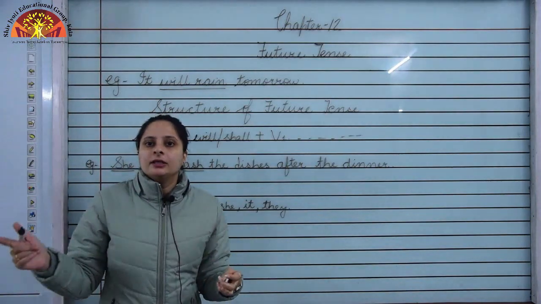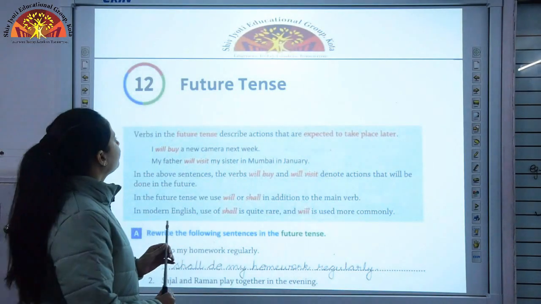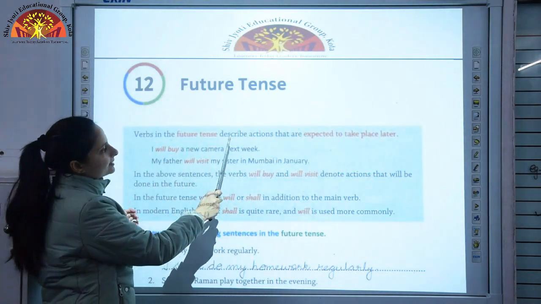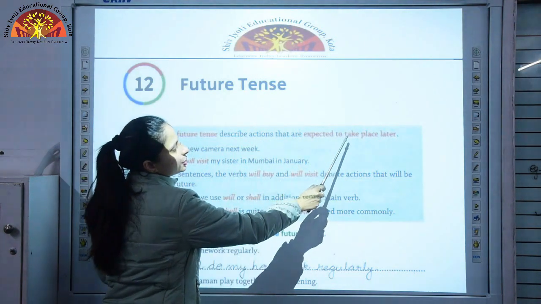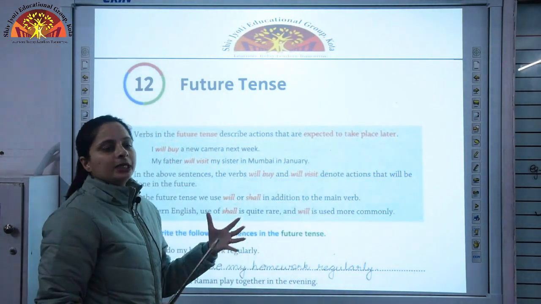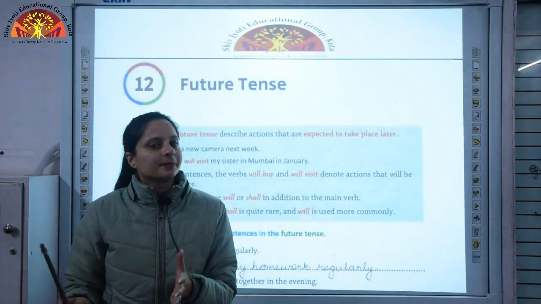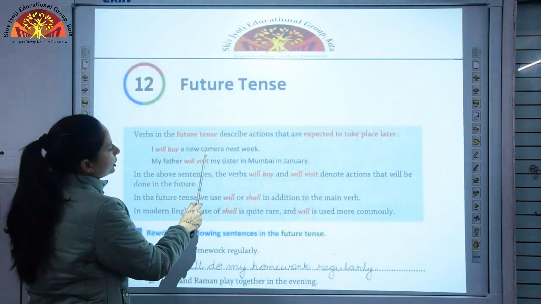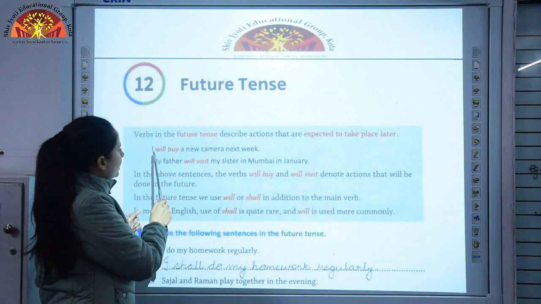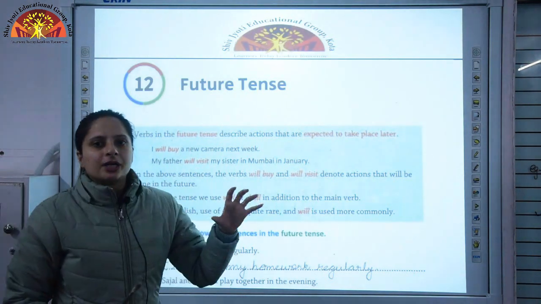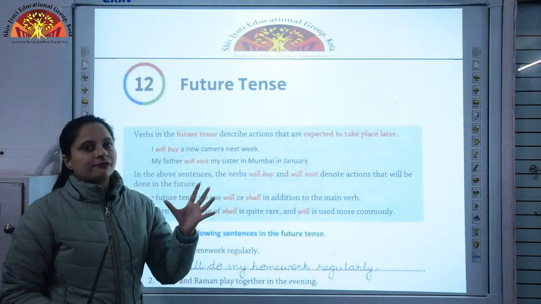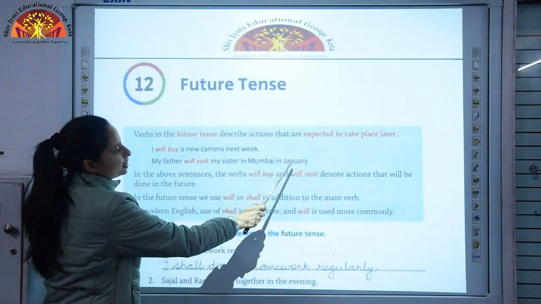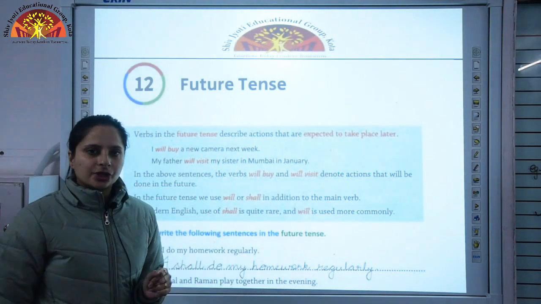Now let us discuss some book exercise. Now let us see few examples from the book. First we'll look into the definition. Verbs in the future tense describe actions that are expected to take place later. As I told you, the action which is expected to take place sometime in future, that is the future tense. For example, I will buy a new camera next week. Now will buy over here is the future tense. The verb shows that the sentence is in future tense. My father will visit my sister in Mumbai in January. Will visit again is future tense.